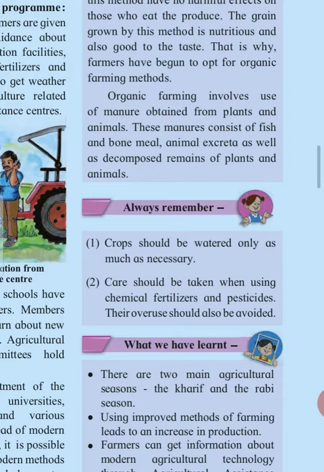It's a form of traditional agriculture. From ancient times it has been used. In this method, the nutritive substances in the soil are retained, means maintained. The organic pesticides used in this method have no harmful effects on those who eat the produce. For example, now in mango plantations chemical insecticides and chemical fertilizers are used nowadays. As a result, we don't get pure produce or fruits.